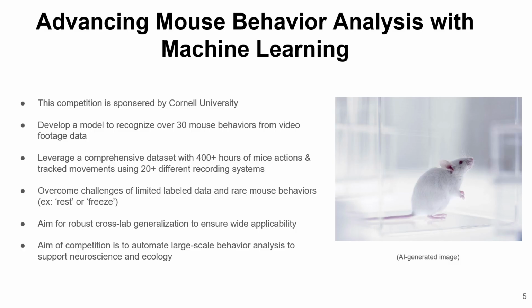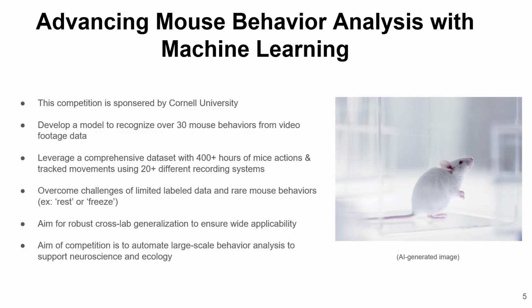One of the key difficulties here is the limited amount of labeled data. Many behaviors, like rest or freeze, happen rarely in the actual experiments. This makes them much harder for models to learn. So part of the challenge is dealing with this imbalance of behaviors and making sure the model doesn't ignore these rare but important behaviors.